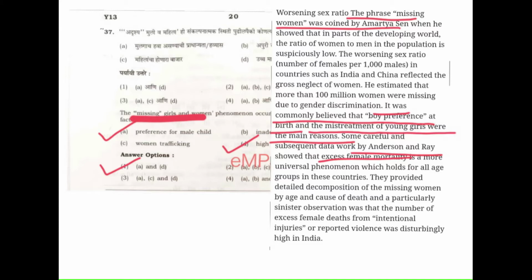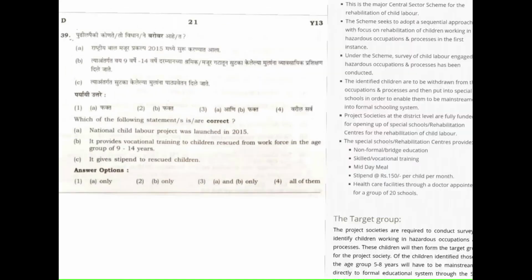Right. So now question number 39. Which of the following statements is or are correct? Statement A is that the National Child Labour Project, NCLP, was launched in 2015.